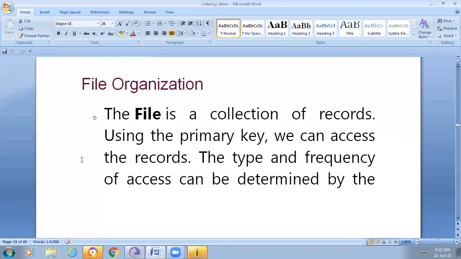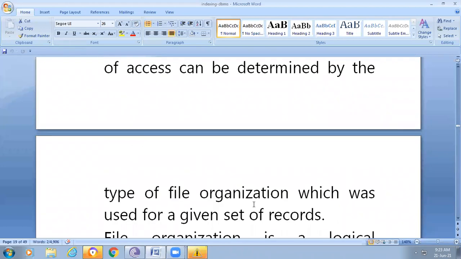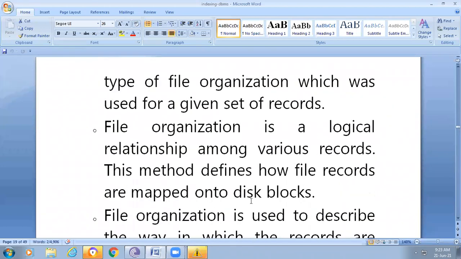What is a file? A file is a collection of records. Using the primary key, we can access the records. Primary key is used to uniquely identify the data from the database. The type and frequency of access can be determined by the type of file organization which was used for a given set of records.